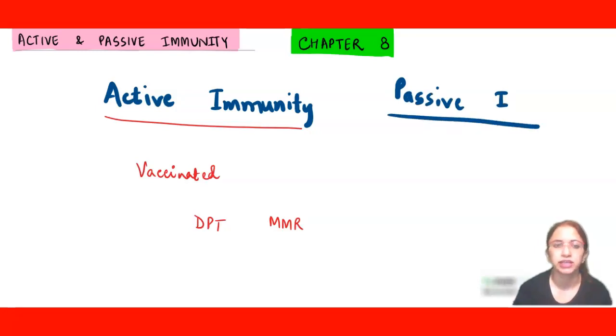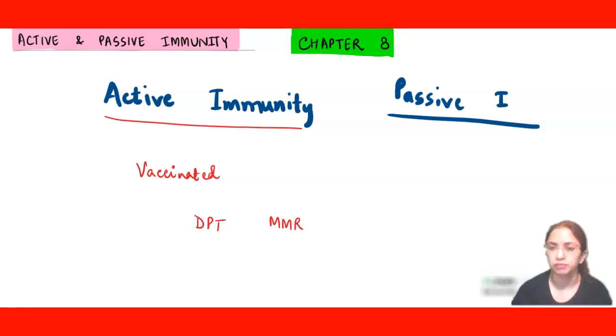Passive immunity is one which is derived from the mother, right? So we have taken birth and we have received the antibodies, IgG, from our mother. This I have discussed in my previous video, wherein we talked about the subtypes of antibodies. If you haven't watched it, please do watch it. It will help you in a better understanding.